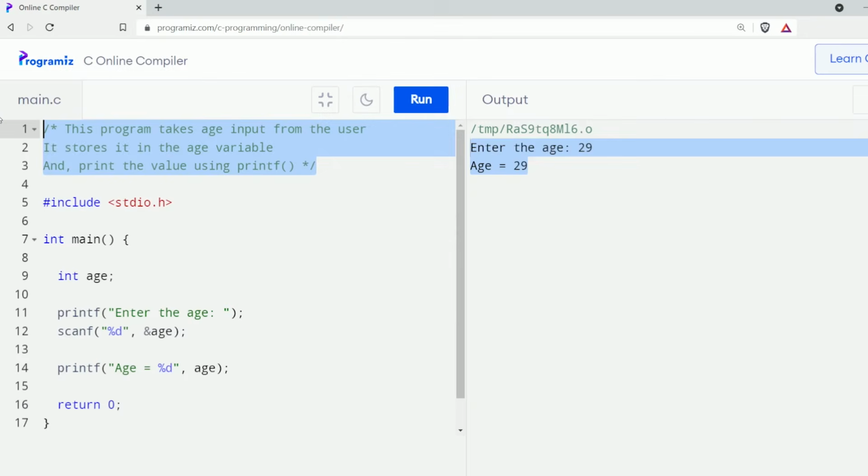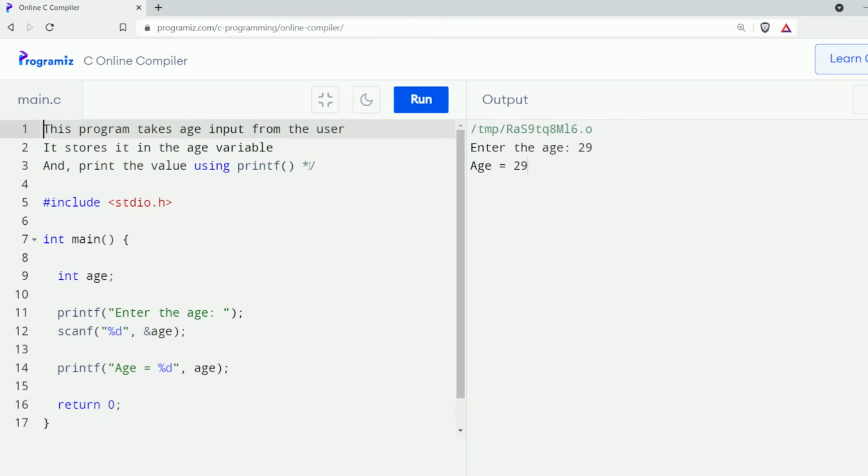I can also use a keyboard shortcut to use multi-line comments. Let me show you. First, I'll remove this / and asterisk at the beginning, and I'll also remove this asterisk and / at the end. And I will select these 3 lines and press Ctrl+Shift+/. As you can see, these lines are now commented.